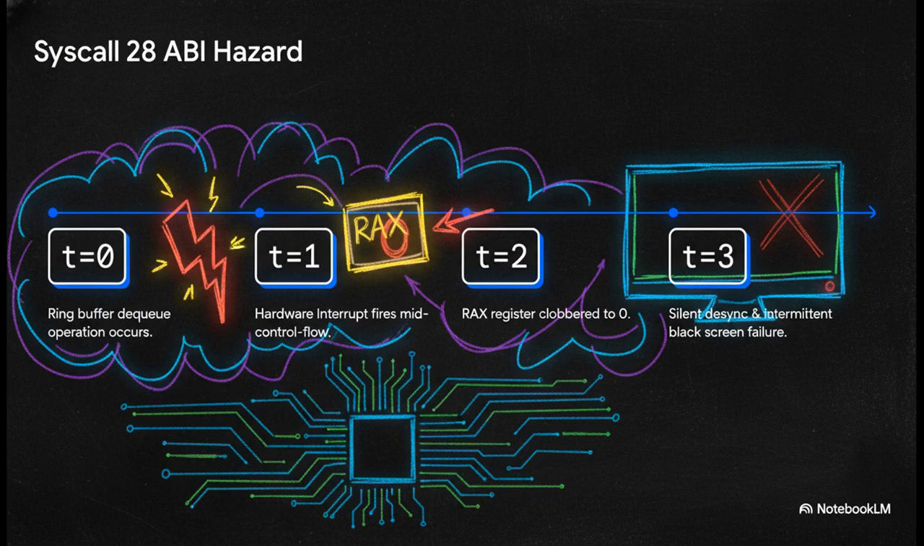Remember the ghost black screen bug? We narrowly survived that one. It was a catastrophic ABI hazard sitting right on syscall 28. Because our microkernel is built to be incredibly asynchronous, a hardware interrupt could actually fire in the exact microsecond between a ring buffer dequeue and the sysret instruction. When that interrupt fired, it clobbered our RAX register straight back to 0, and since we were using 0 as a no-message sentinel, SexDisplay would just silently stop rendering. It thought its queue was empty, even when it had a massive stack of draw commands waiting. Just a total silent desync.